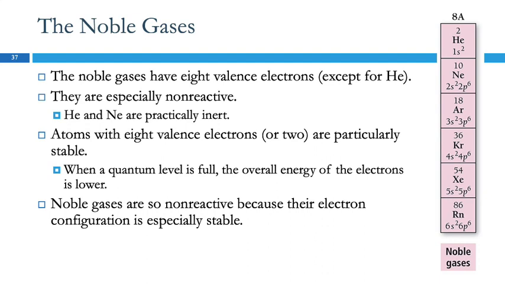These guys are practically inert. They just really don't interact with anything else because this is just a great place for them to be. This arrangement of electrons is really stable, to have 8 valence electrons. And what we're going to see is that other elements react in ways that they can get 8 valence electrons.